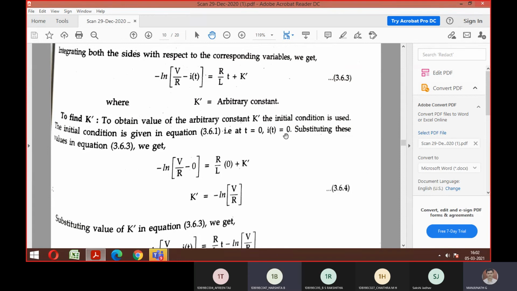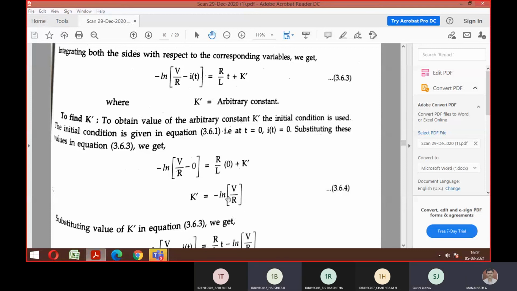Whenever you want to find the arbitrary constant, what are the two assumptions you should make? You should go with the initial condition: t is equal to 0 and current is equal to 0. So substitute that in the above equation. So I of t I have claimed as 0 and t I have claimed as 0. So what is left out? Is it k dash is equal to minus ln of V by R?